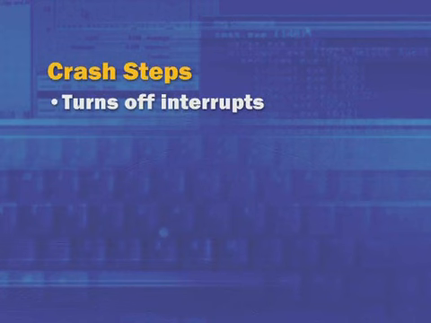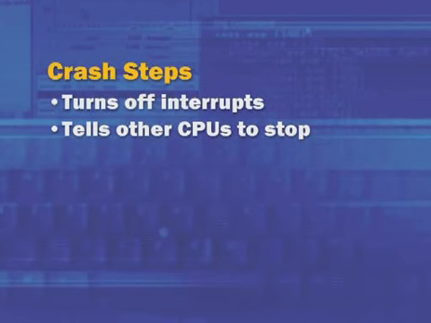Now, when the operating system or a driver calls the function in the kernel to crash the system, what happens? What does the operating system do at that point? First, it turns off interrupts because the operating system doesn't want to invoke any other device drivers to handle further I/O operations. It wants to stop execution as fast as it can. If it's a multiprocessor system, it sends out an interprocessor interrupt telling the other processors to stop dead in their tracks, and they literally perform a halt instruction. Whatever they're doing, in the middle of processing an interrupt, in the middle of running some user thread, in the middle of some operating system function, they halt, dead stop.